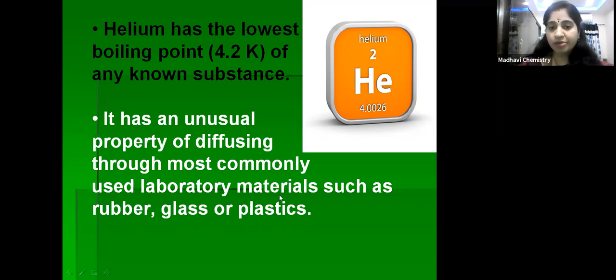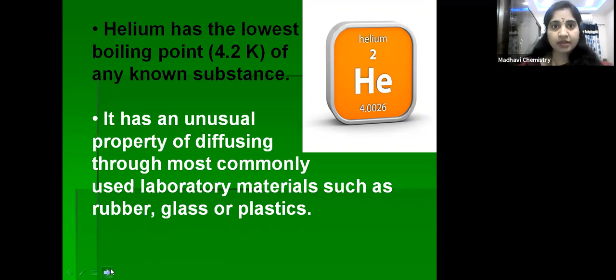No other gas has such a diffusion capacity, but helium can diffuse through rubber, glass or plastic items.